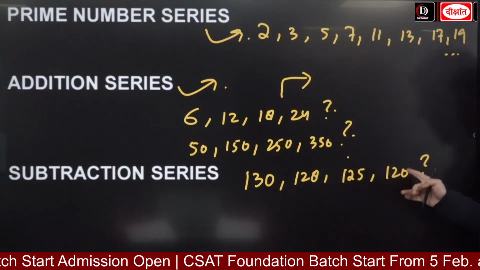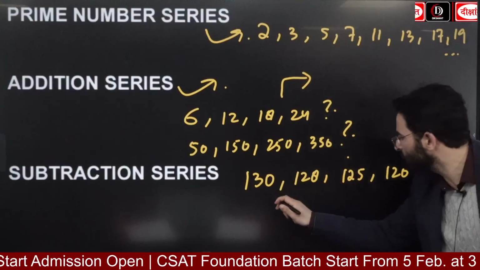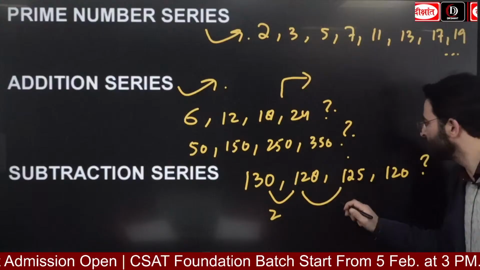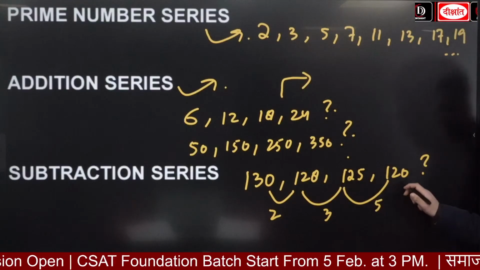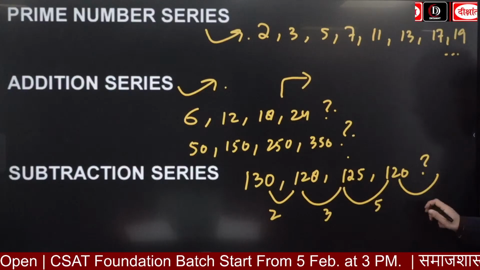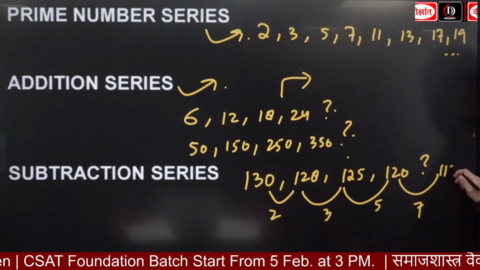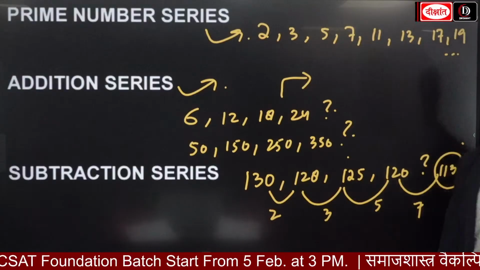Because if we go further, can you see the difference? What is the difference? 2. What is the difference, guys? 3. What is the difference? 5. So the next one, guys, is going to be 7. That means 113, subtraction series.